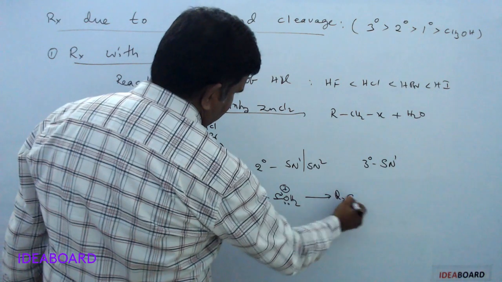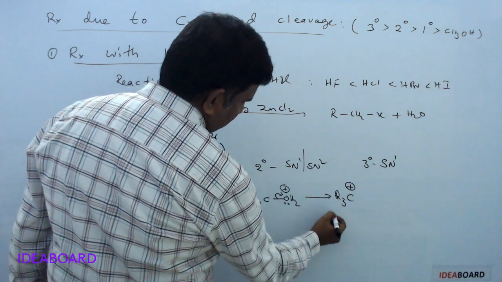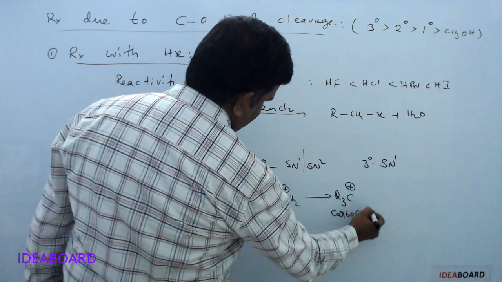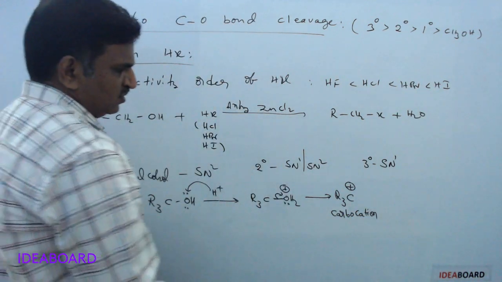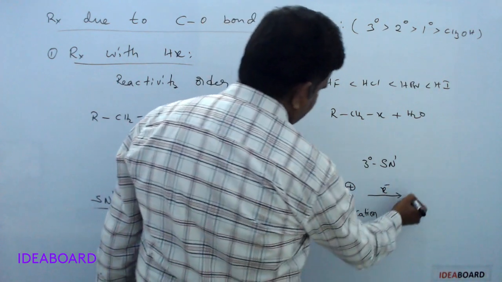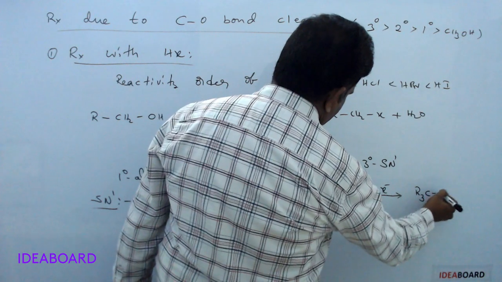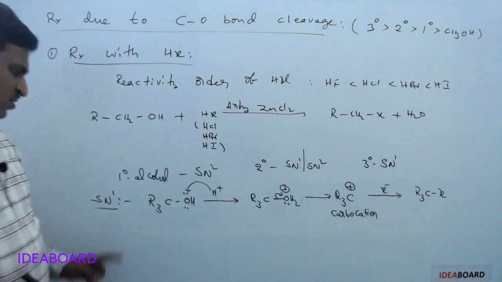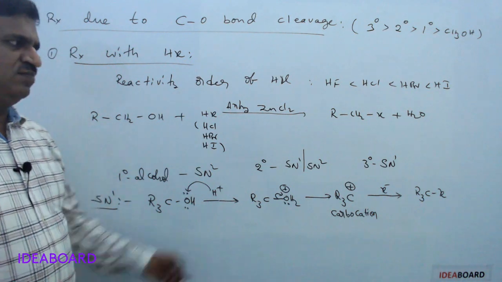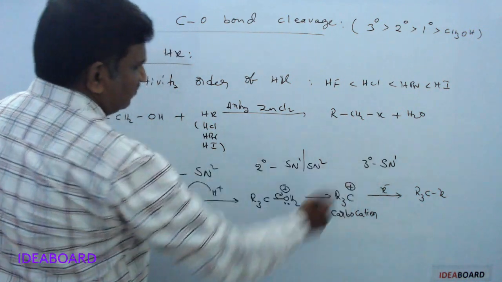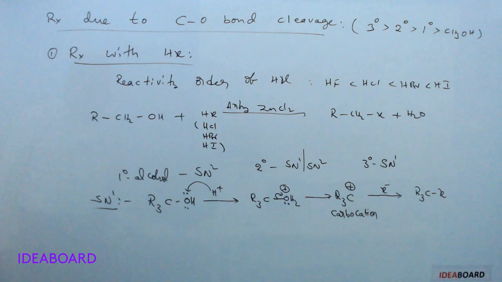What is formed here is R3C plus, a carbocation. So carbocation formation occurs. After the carbocation formation, X minus attacks, giving R3CX. If you are taking a chiral carbon atom, then we will get a racemic mixture. This is the SN1 mechanism. The first step is carbocation formation, and next it forms the tertiary alkyl halide.